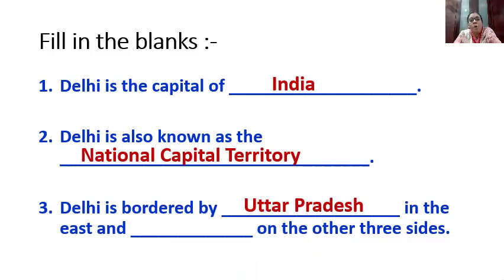And dash on the other three sides. It is bordered by Haryana on the other three sides. Delhi is bordered by Uttar Pradesh in the east and Haryana on the other three sides. Yes? Do you remember the map? I had shown you the map, right? You have to remember.